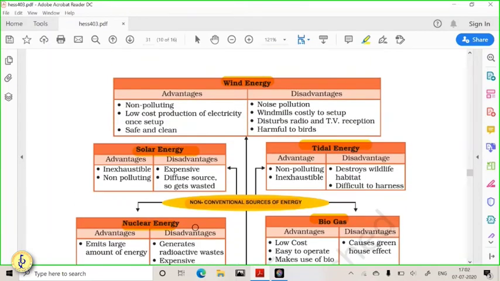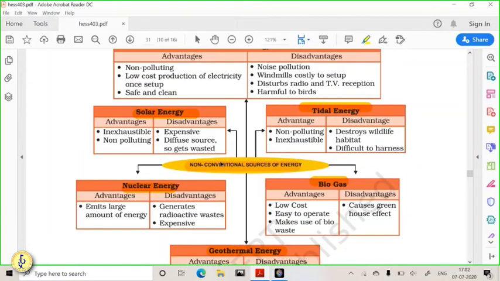So all the non-conventional energies are less polluting or non-polluting compared to conventional ones, except nuclear energy, which creates pollution in terms of heavy metal remains, or we can say nuclear waste or radioactive garbage produced from the nuclear sites. They are very dangerous.